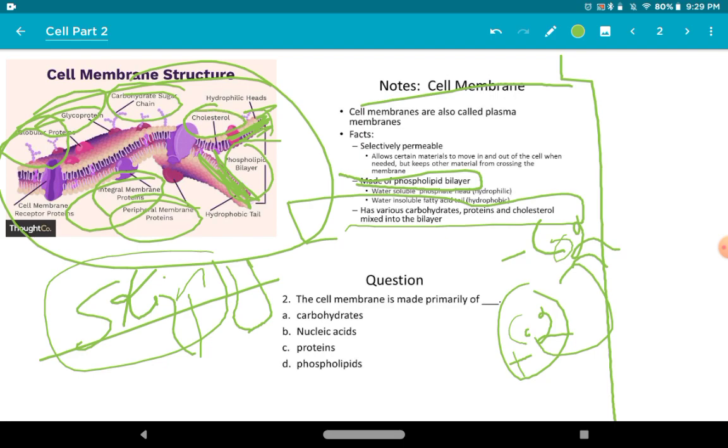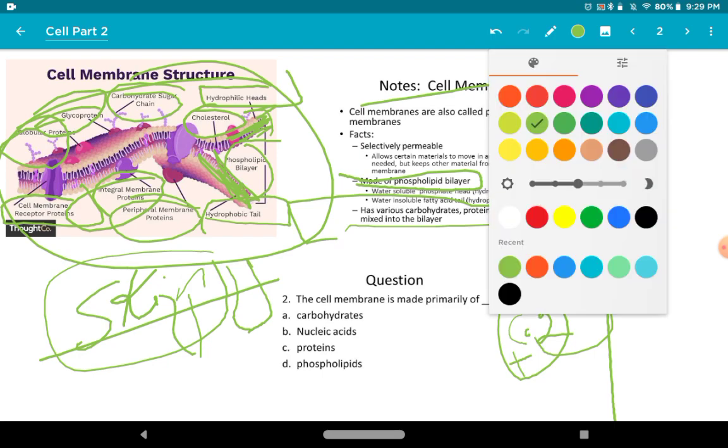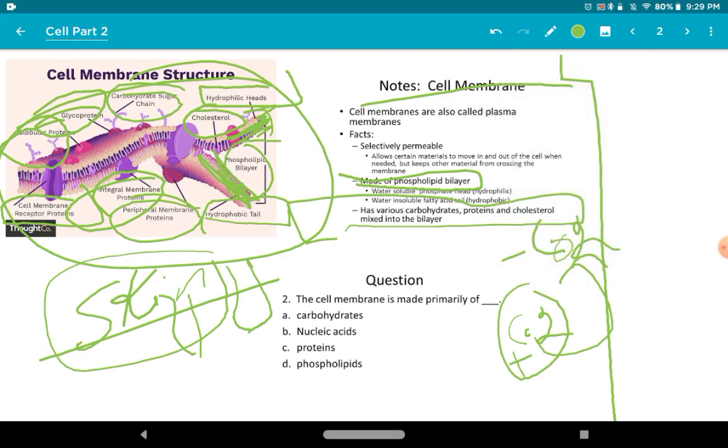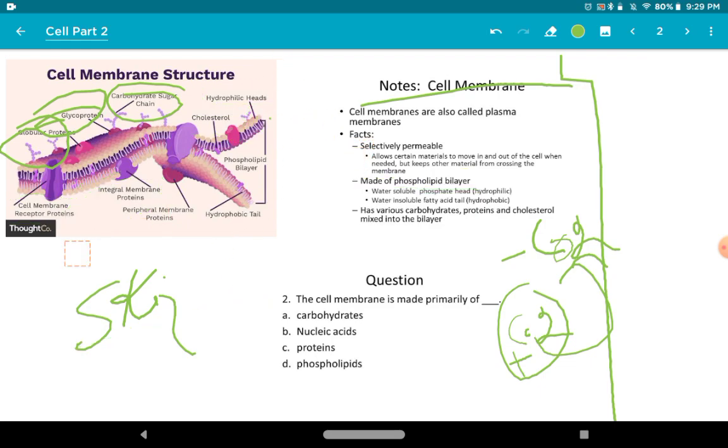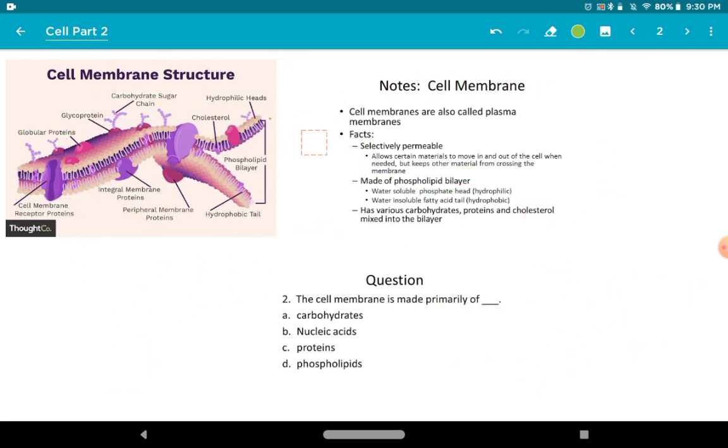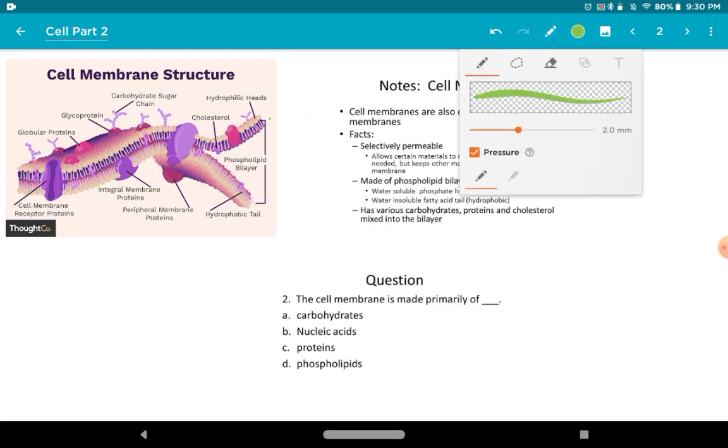So this is the cholesterol, and we also have much more things, like you can see hydrophobic tail, hydrophilic heads, and cell membrane receptors, also proteins here. So you can see it. So if you see, the cell membrane is mostly like a protective covering and helps in the exchange of things between the cell and the outside environment.